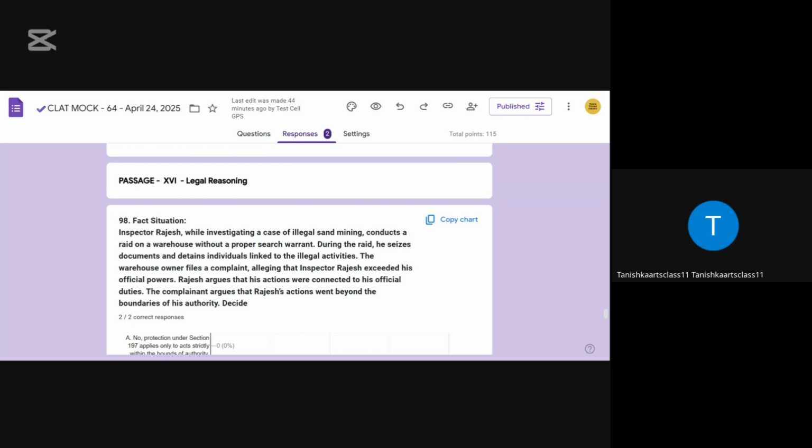There is a case, P.K. Pradhan versus State of Sikkim. The accused can raise the defense of lack of sanction at any stage, even after conviction, but must prove the act was part of official duty.